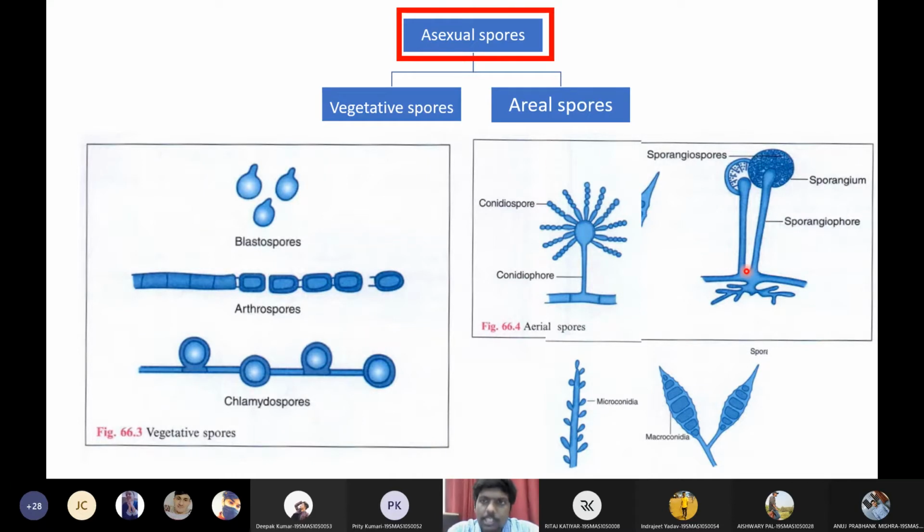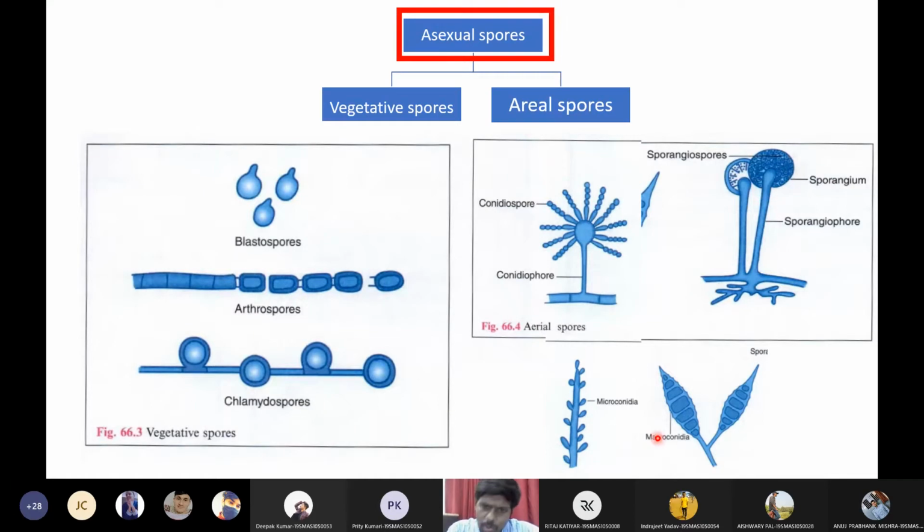Then the second one is sporangiospores. Sporangiospores means these spores will be present within a round, sponge-like ball. Within this ball, you will see these spores. Such architecture, meaning such configuration of morphology, is called sporangiospores. So in sporangiospores, the spores are present within a ball-like structure.